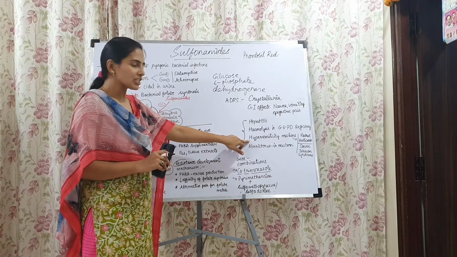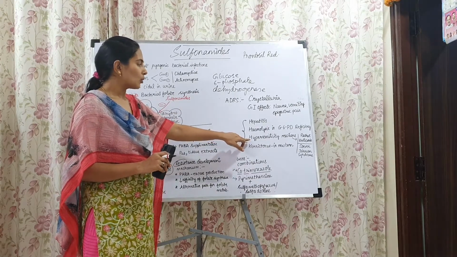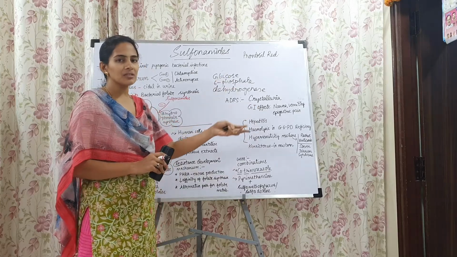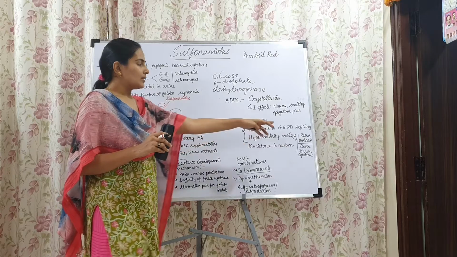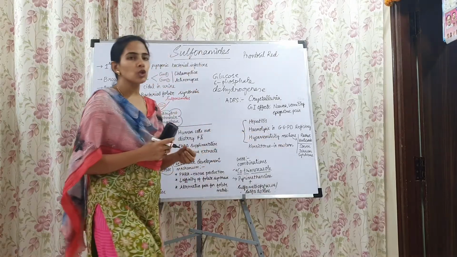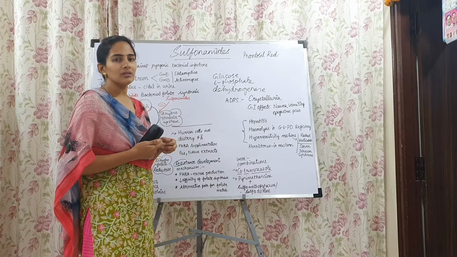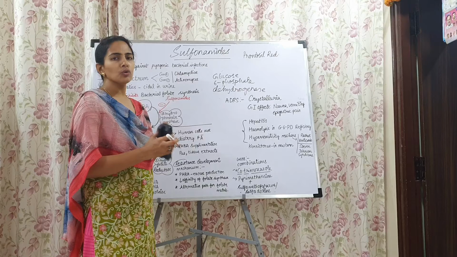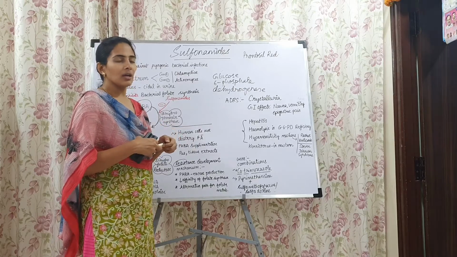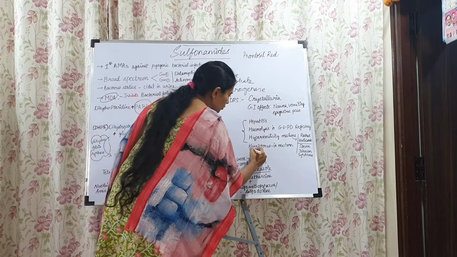Next thing is hypersensitivity reactions, or allergic reactions, especially rashes throughout the body. Urticaria also prevails. And next is Stevens-Johnson syndrome, which is a fatal cutaneous reaction, and then also some mucocutaneous reactions. Exfoliative dermatitis is also noticed.